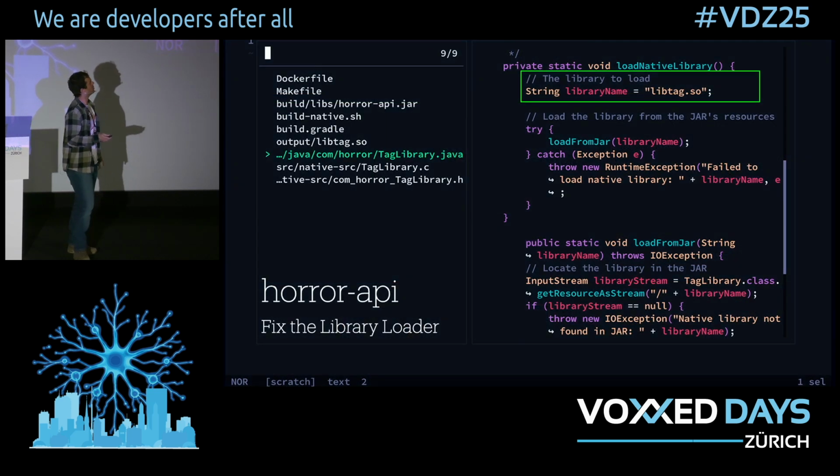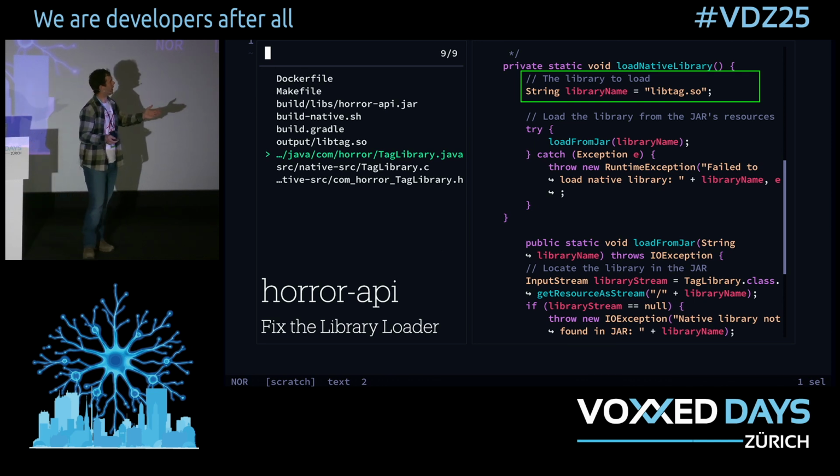So jumping into the code itself in Helix, which is a great text editor in case no one has been using Helix yet, I encourage it. And we'll start off with taglibrary.java. This is kind of straightforward. This is the part that's wrapping up the native code. So we can see at the very top, we're saying, hey, we need to load taglibrary.so. And if somebody asks for it, try and do it. And this is what's causing the issue. We can't load that file.